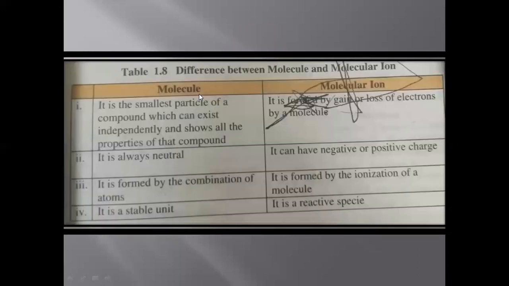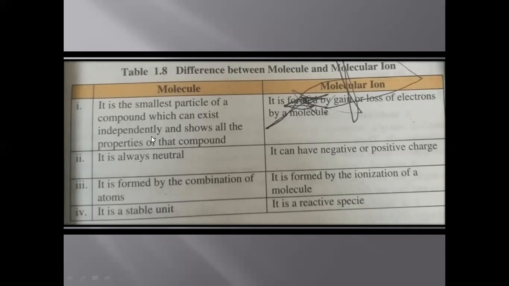Difference between molecule and molecular ion. Molecule is the smallest particle of a compound. I told you compounds are made up of smallest particles, and that smallest particle of a compound is the molecule, which can exist independently.